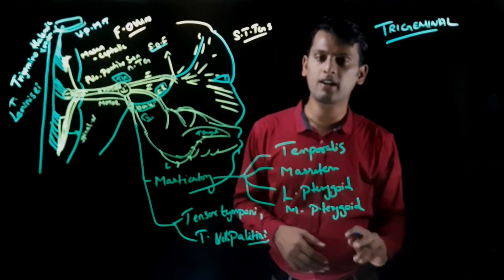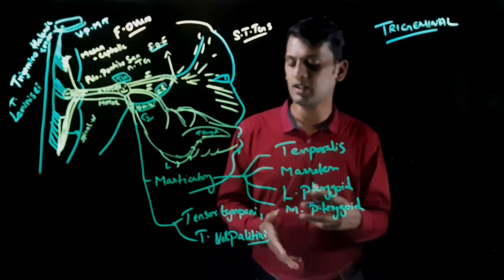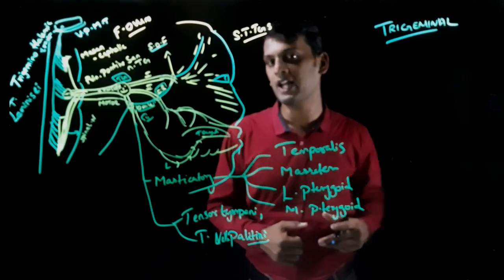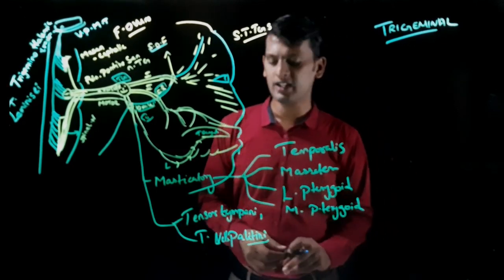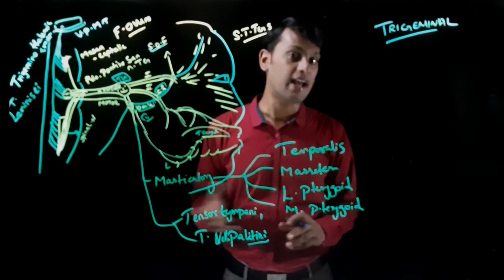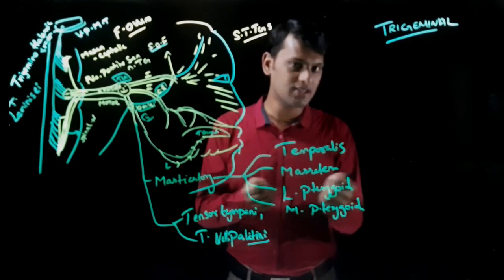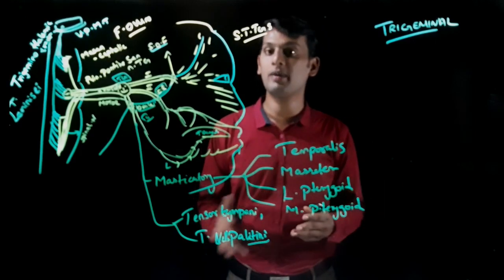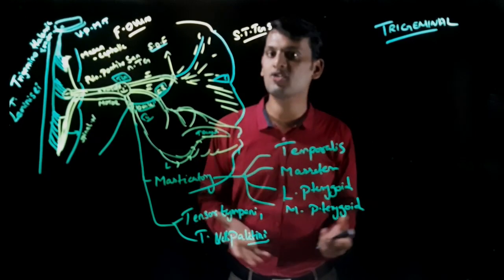Okay, this tensor tympani is the muscle that is attached to your Eustachian tube, and it also controls your tympanic membrane. Tensor veli palatini, if you remember from the last video, extends to form your palatine aponeurosis. So it also has a major role in controlling your oropharyngeal isthmus.